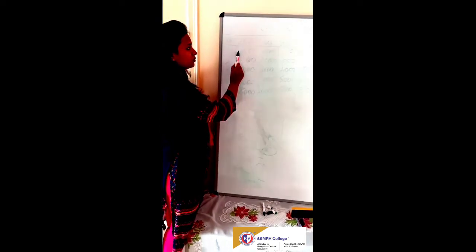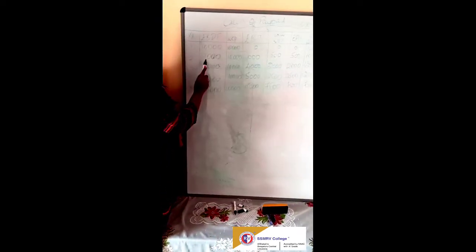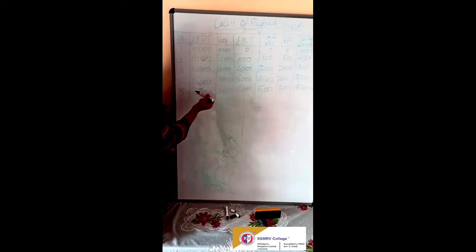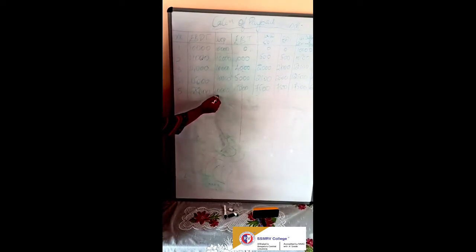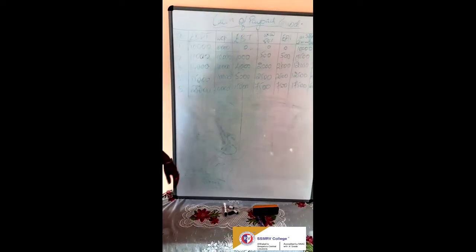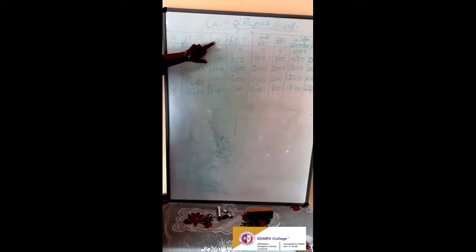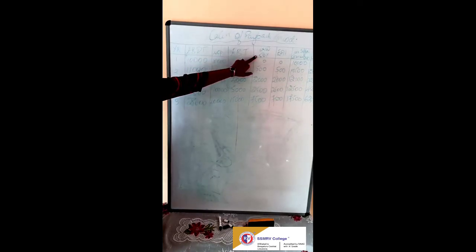Okay. So now minus depreciation: 10,000 minus 10,000 is 0, 11,000 minus 10,000 is 1,000, 14,000 minus 10,000 is 4,000, 15,000 minus 10,000 is 5,000, 25,000 minus 10,000 is 15,000. Now we have earnings before depreciation and tax minus depreciation. Now what we have to do? We have to deduct tax.